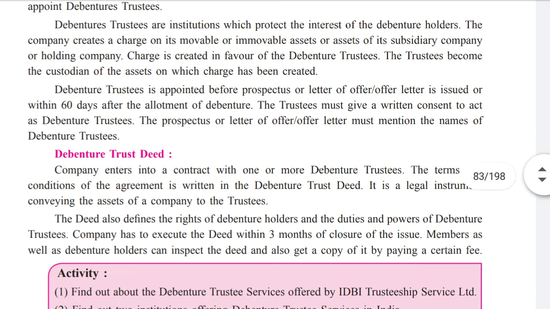Then debenture trustees are institutions which protect the interest of the debenture holders. As I said in my last lecture, they are for the protection of the rights of debenture holders.